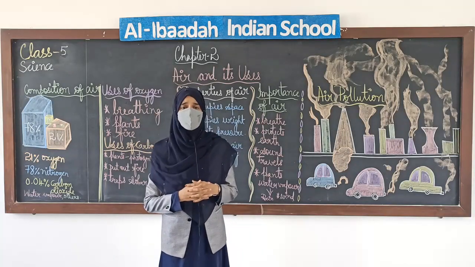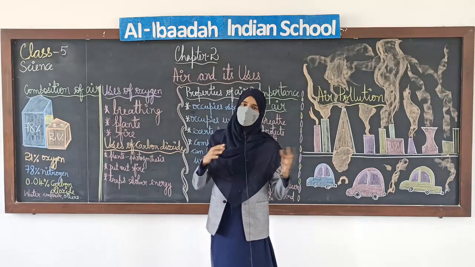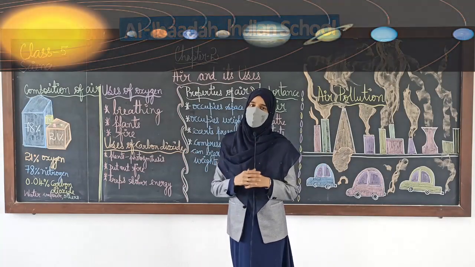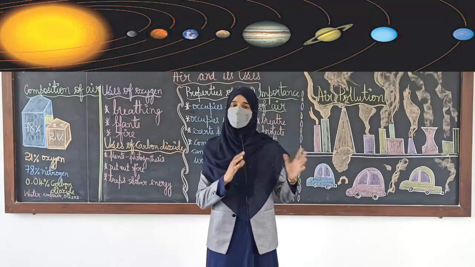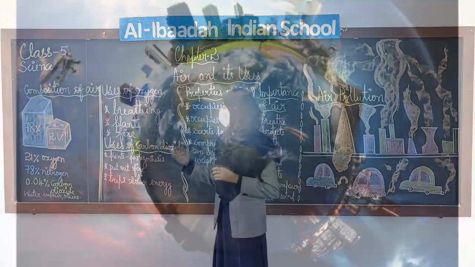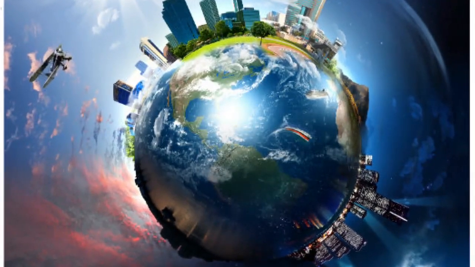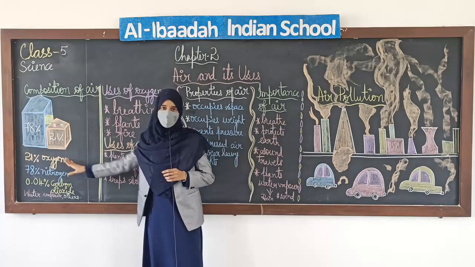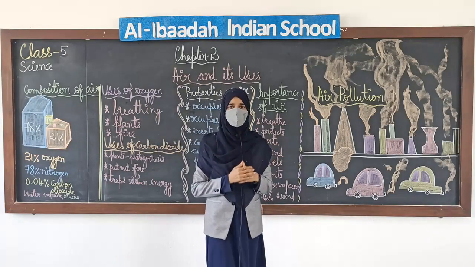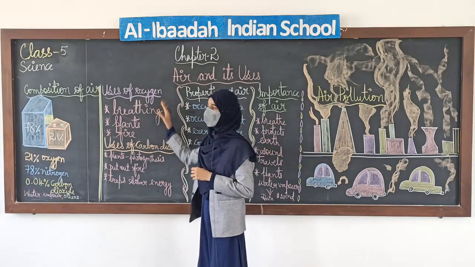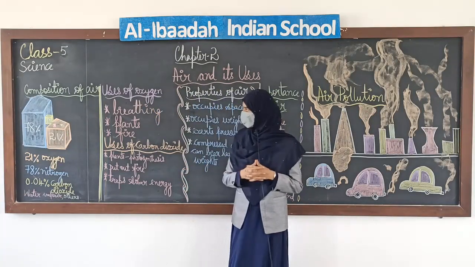Students, do you know something? What differentiates Earth from other planets? There are various planets in solar system, but Earth is very special compared to them. Why? Because life exists on Earth because of air, and in air we have got oxygen. There are various uses of oxygen. So, let us study what are the various uses of oxygen.